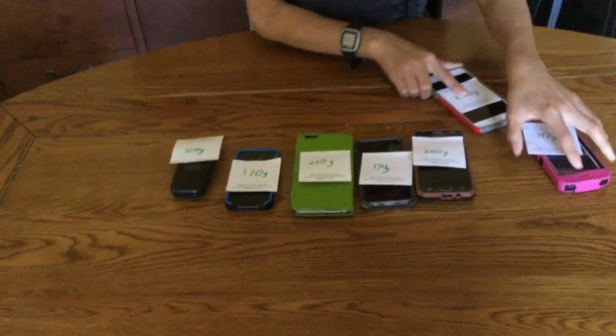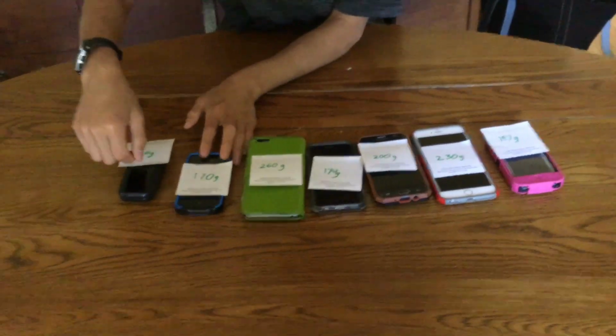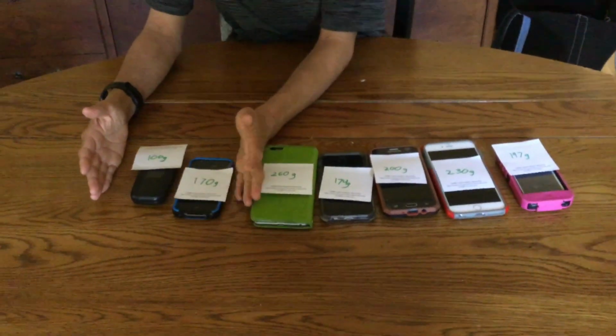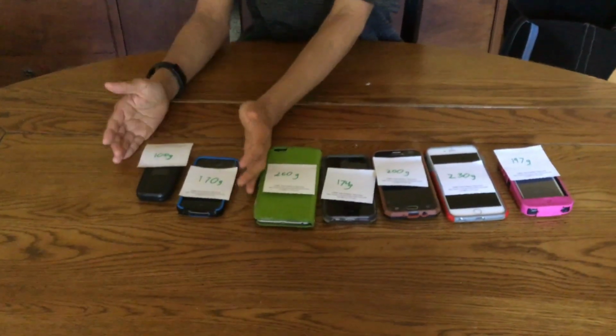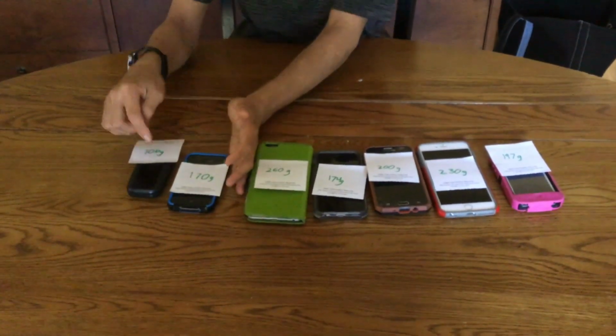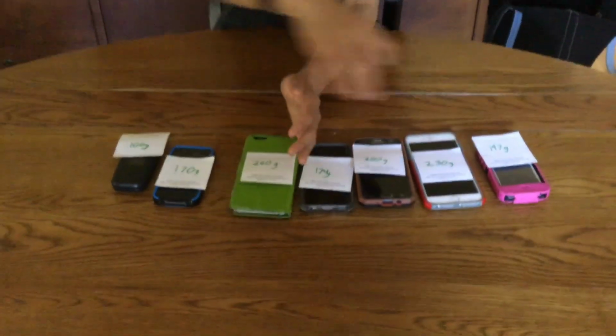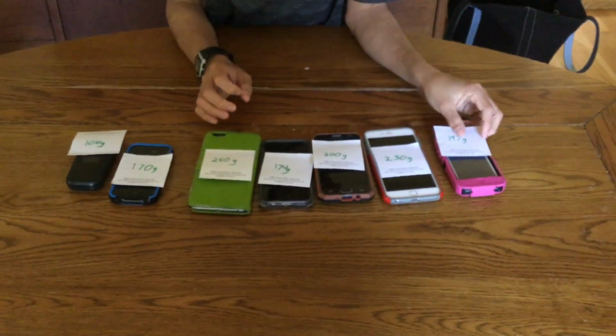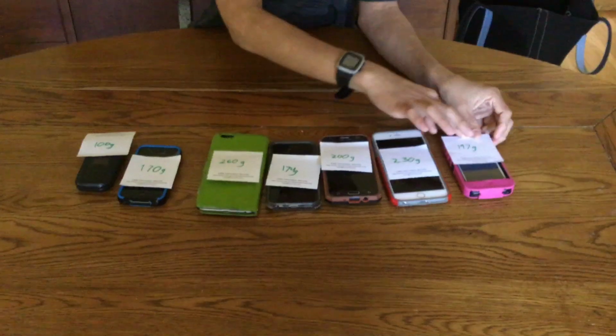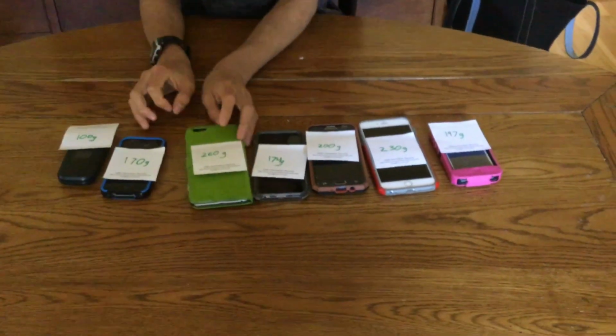Now, as you can see, what's happening is we're building up a sublist of already sorted phones from the bottom up. So we're just taking the minimum here, putting it on, taking the minimum, putting it on, taking the minimum, putting it on, and eventually we will have a fully sorted list. So let's continue.